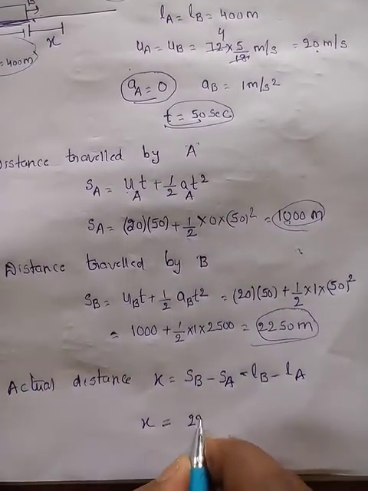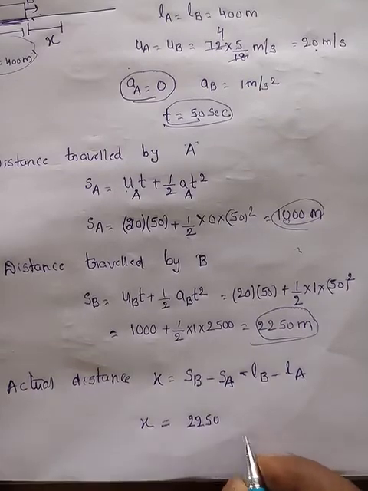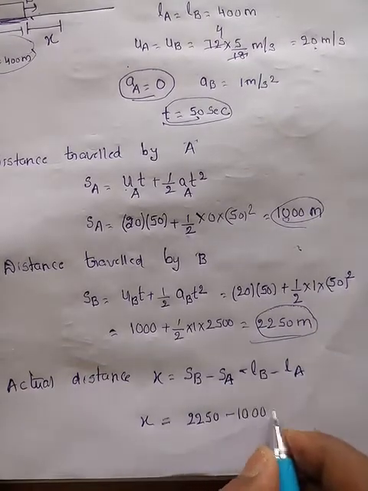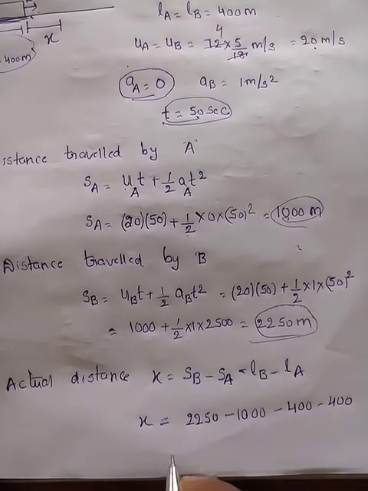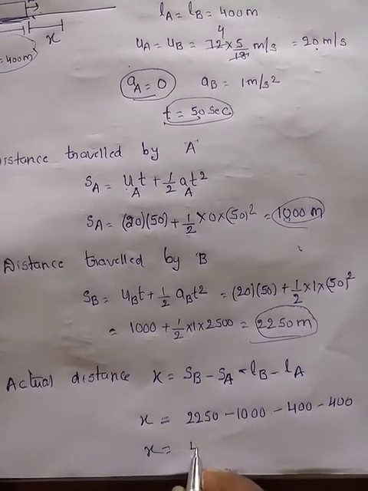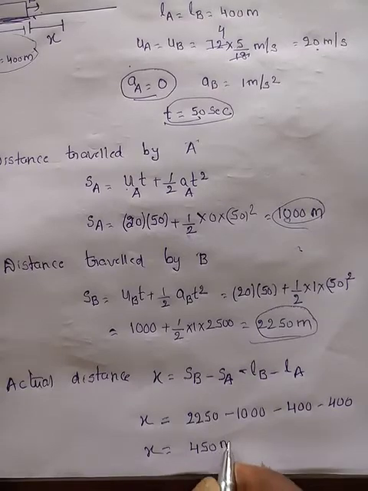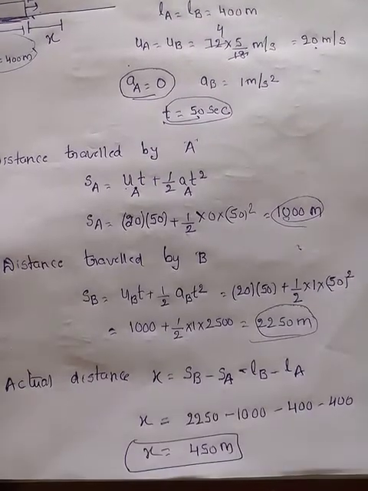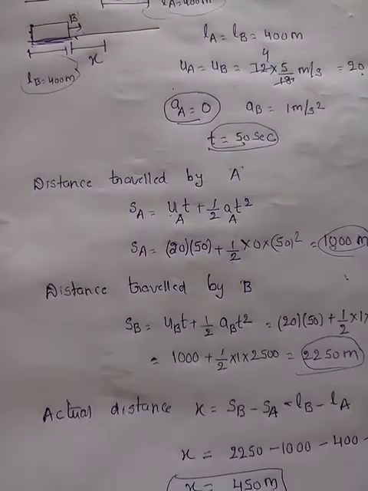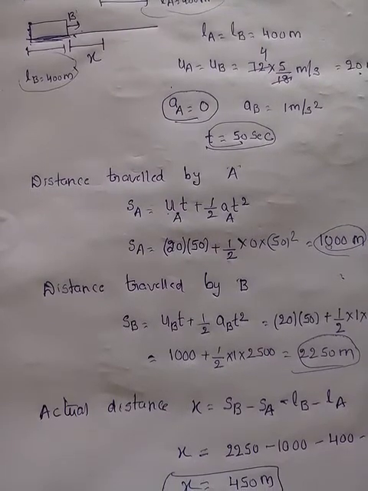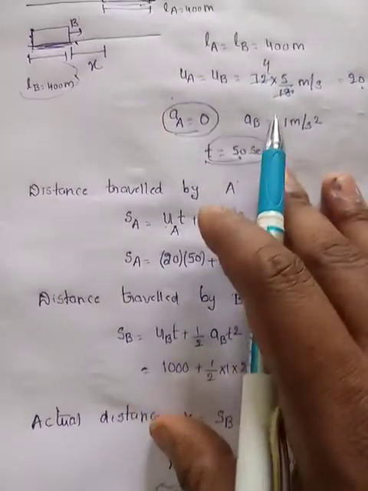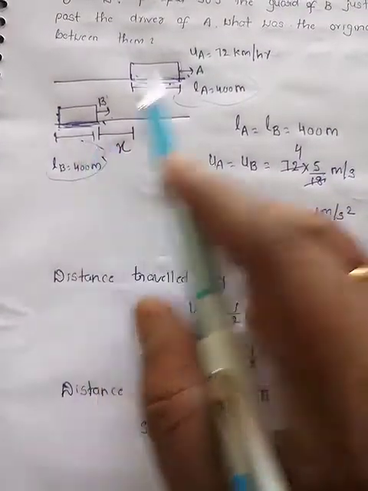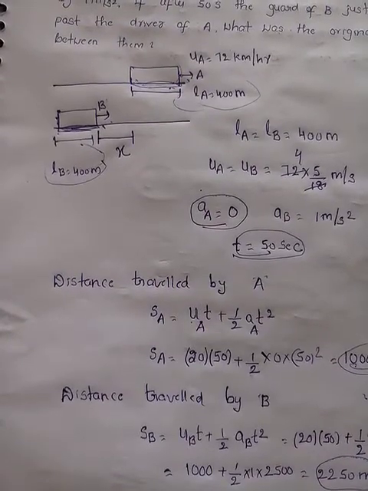Okay. So what is the distance travelled by B? 2250 meters minus 1000. Length of B is 400, length of A also 400. If we subtract, the actual distance between the two trains is what? 450 meters. In the case of a bike or a bus or anything, compared to the distance travelled, the length is very less. But here the train length should be considered. Okay, that mistake should not be done.